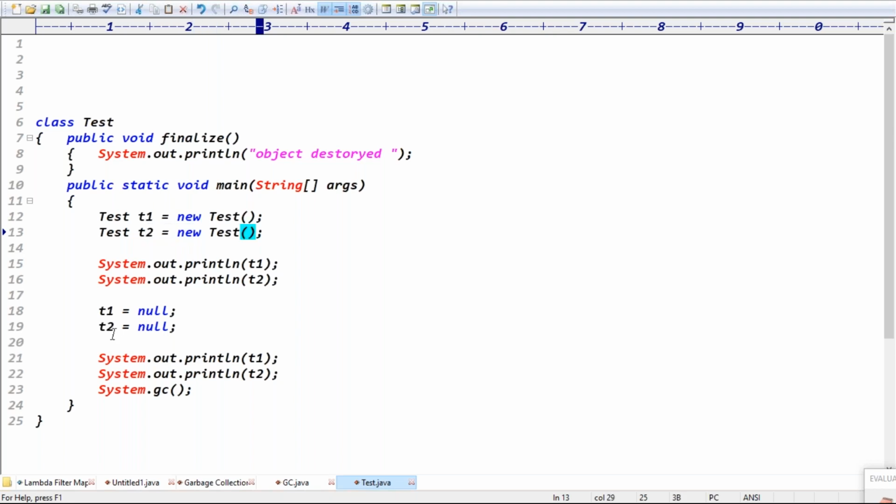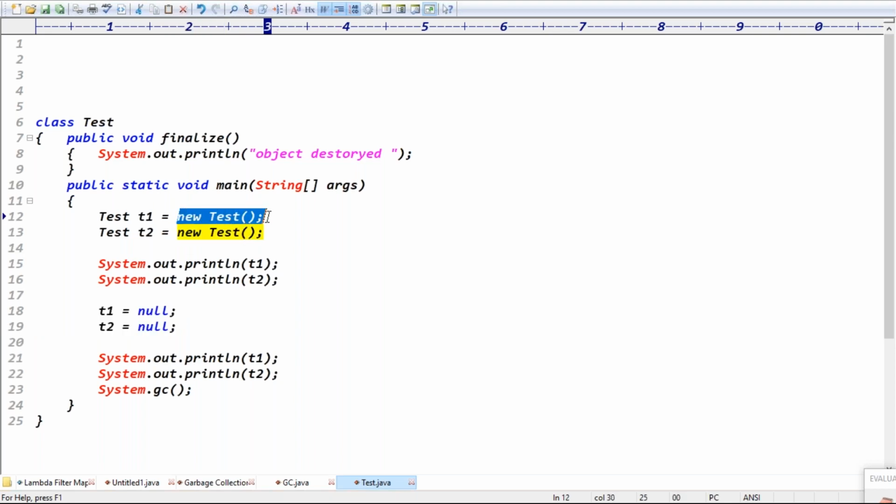Now T1 equals null in the sense that initially T1 was pointing to an object, and now T1 is pointing to a null value. Previously T1 was pointing to the object, right? Now that T1 is pointing to null, does this object have any reference? No. This object is eligible for garbage collection. Line number 12, this object is eligible. It doesn't mean this is the pointing; this is the object eligible for garbage collection.